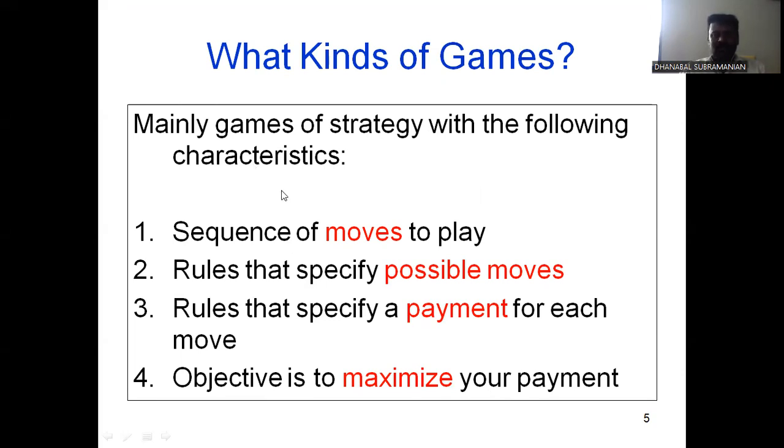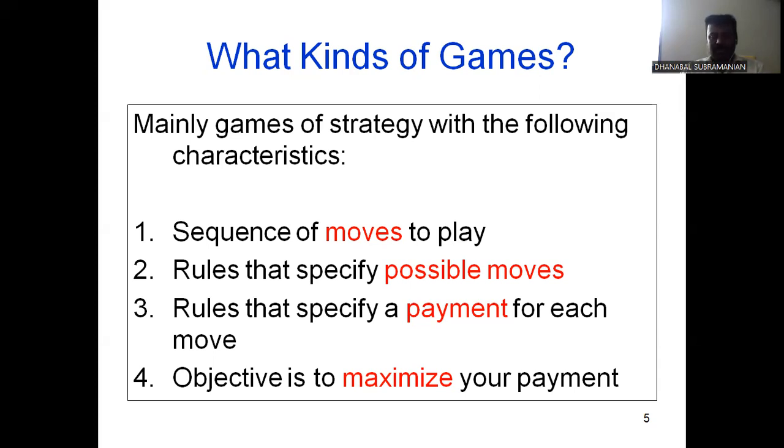One is the sequence of moves to play. Sequence means, suppose you are going to create a game software. Under the game software, a sequence is used to create the game, and based on the sequence the particular software executes. It's called a game. It's a sequence of moves to play.